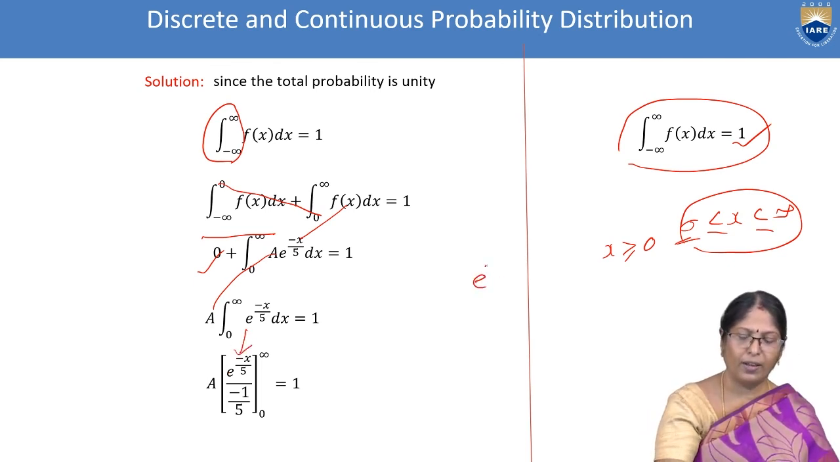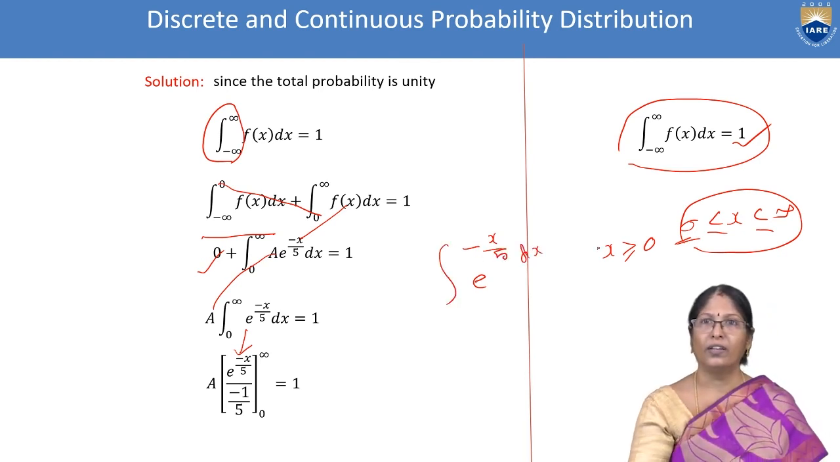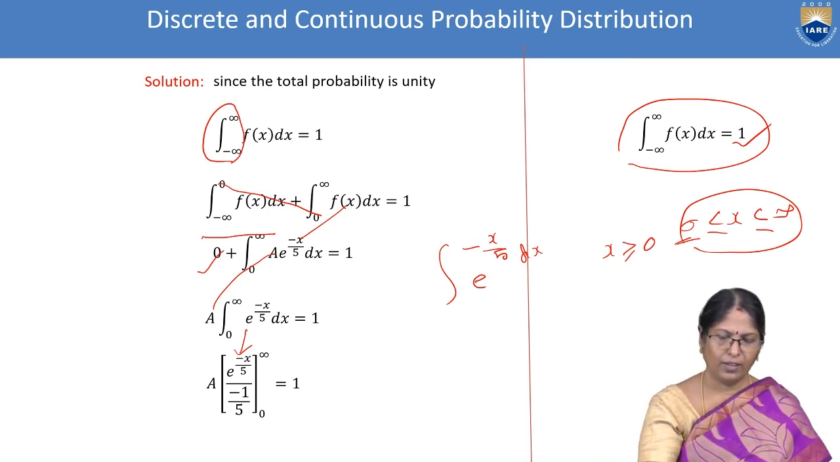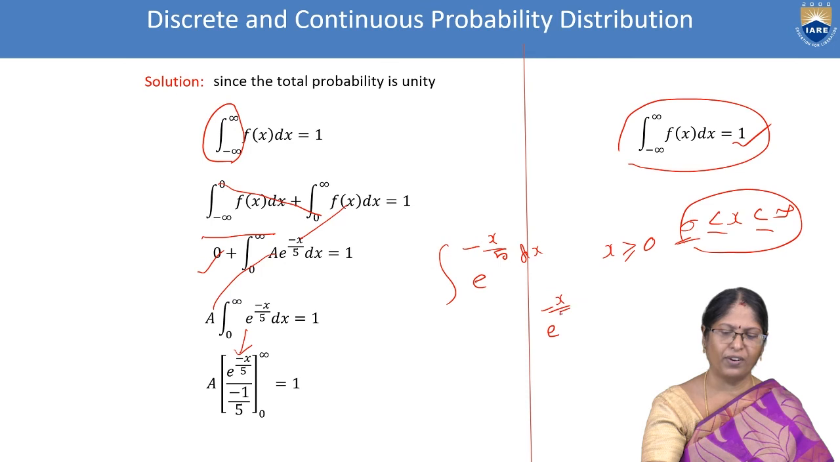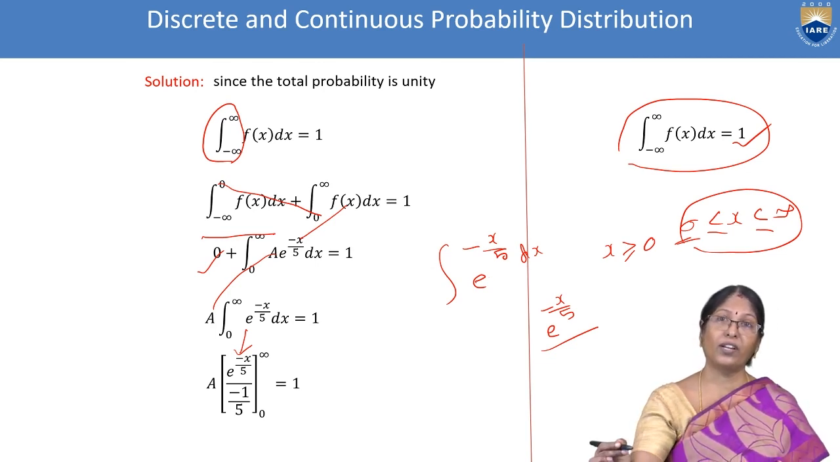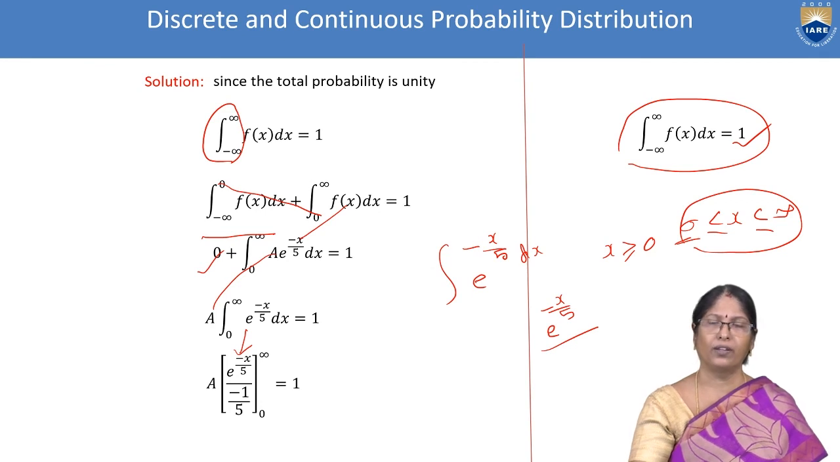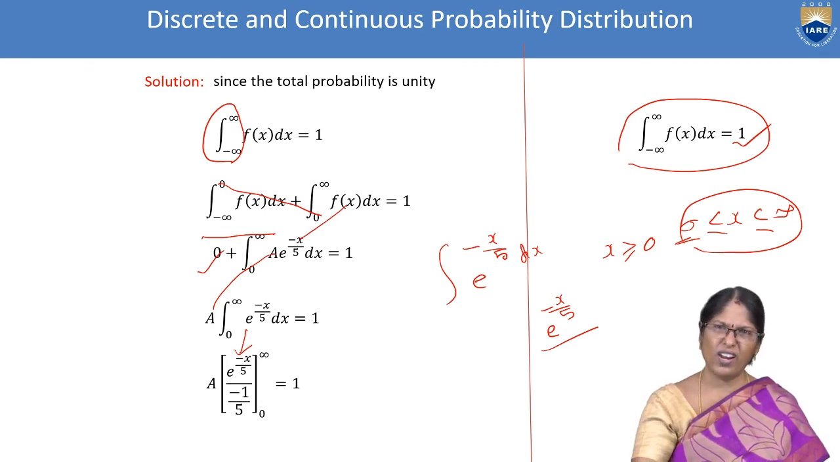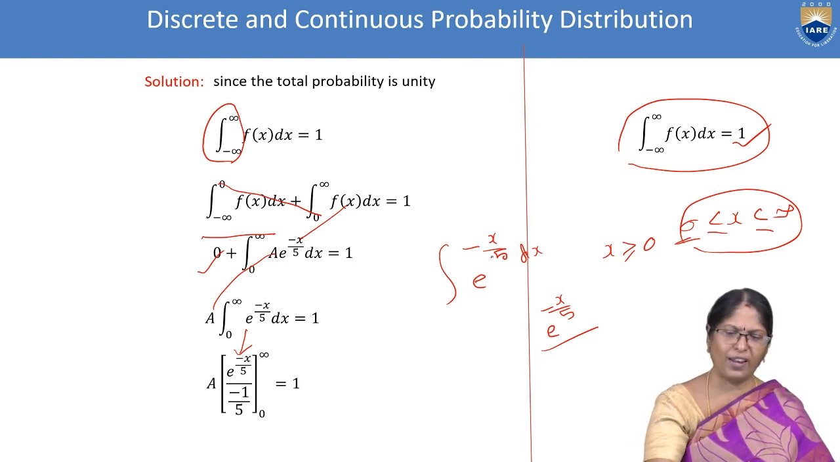So e power minus x by 5, this is the integral we want. E of some term is there. What is the integral of e to the power of some term? You write it as it is, divided by the coefficient of x, since we are doing integration with respect to x. Very simple thing: the coefficient of x. The balance is minus 1 by 5, that we have to put down.